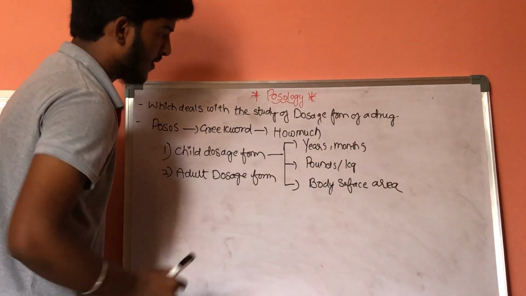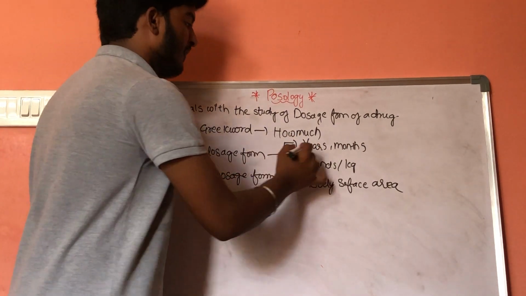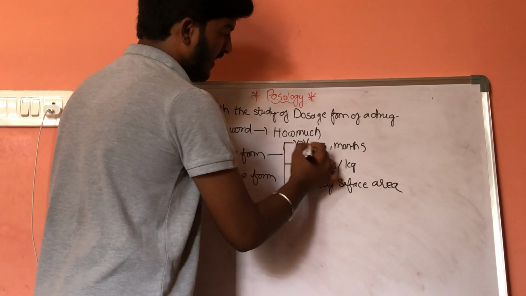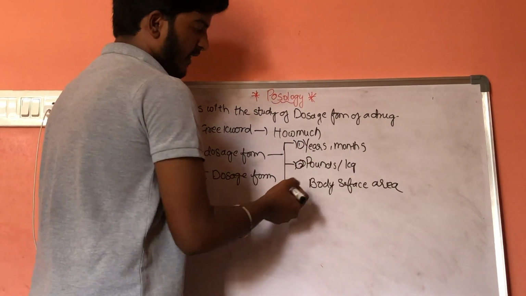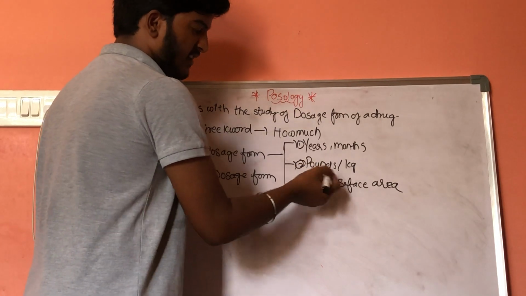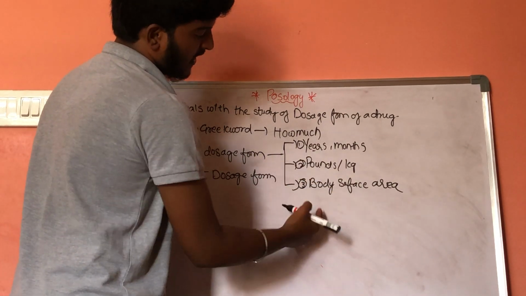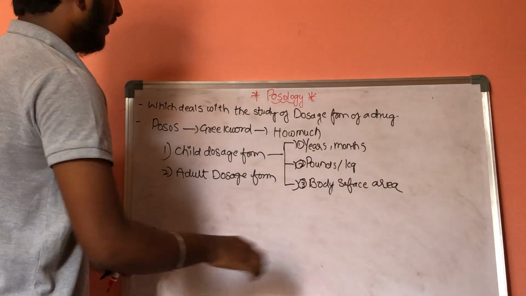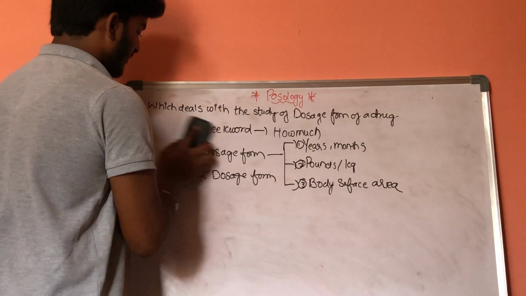In child dosage forms, we have three different types of formulas. First one is based on years and months. Second one is based on whether the age is given in pounds or kilograms, or either in terms of body surface area. Now, let us talk about different kinds of formulas.